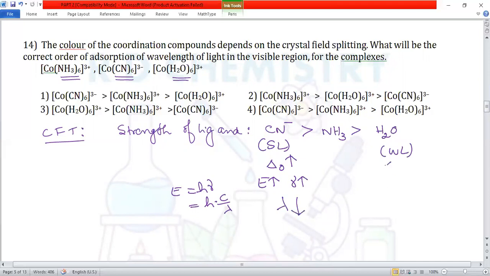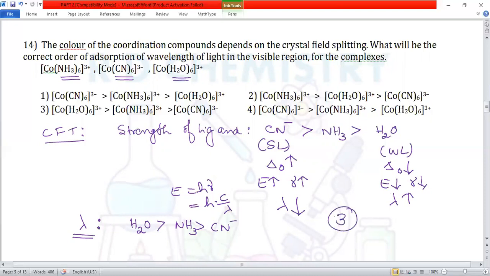For the weak ligand, delta O is smaller, energy is smaller, nu is also smaller, but lambda will be larger. Therefore, with respect to the wavelength of light absorbed, the complex containing water will absorb the largest wavelength. So water complex, then amine complex, then cyanido complex. That comes in option number 3. So the third one is the answer.